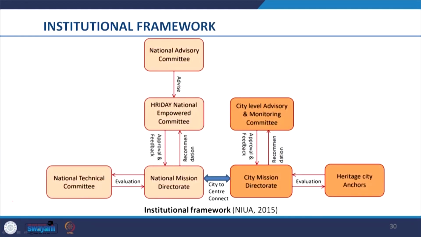In this image, we see the institutional structure designed for translating the purpose on ground. These institutions would look at the project appraisal and approval. The appraisal of the project will be done by the HRIDAY City Anchor. Approval of the projects will be done by the City Level Advisory and Monitoring Committee. Likewise, appraisal and review will be done by the National Mission Directorate and Technical Committee. Further, final review and approval would be done by the HRIDAY National Empowered Committee. So, such a system was created.